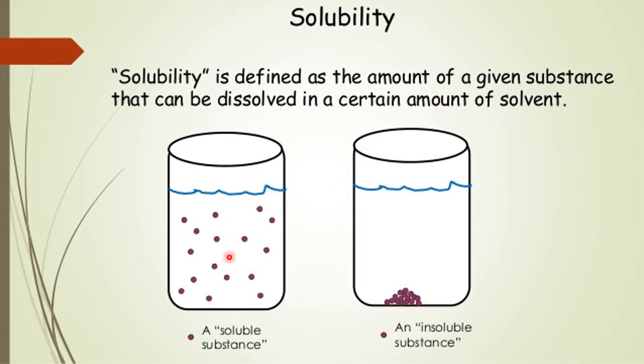So it is a soluble substance and it is an insoluble substance. Normally we fix a certain amount of solvent, 100 gram. So in 100 gram of a solvent, how much solute dissolves? That is its solubility straight away.